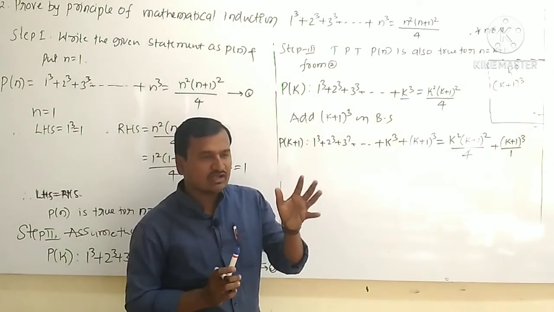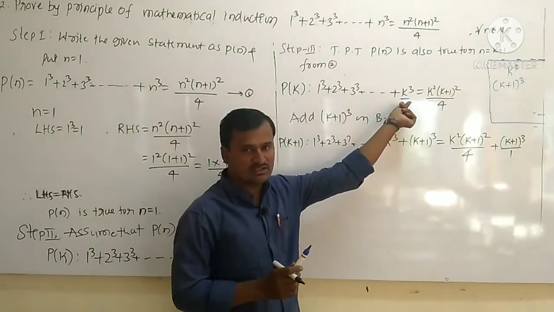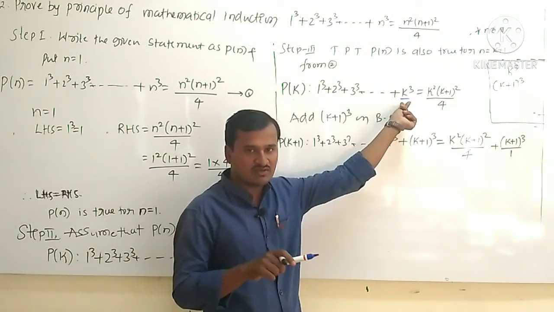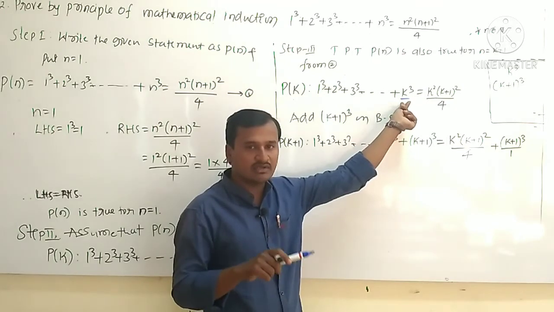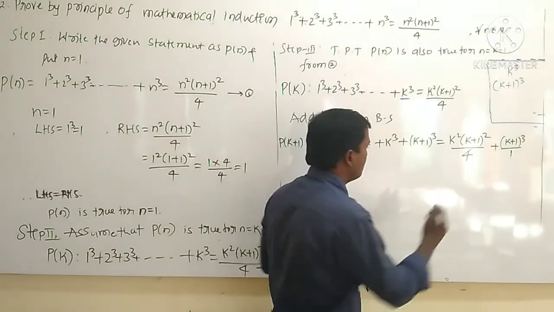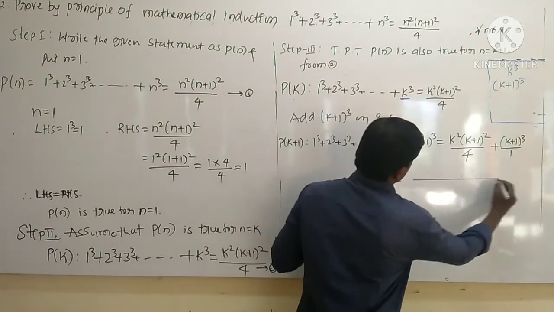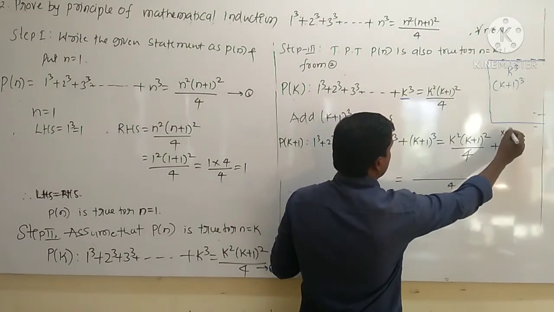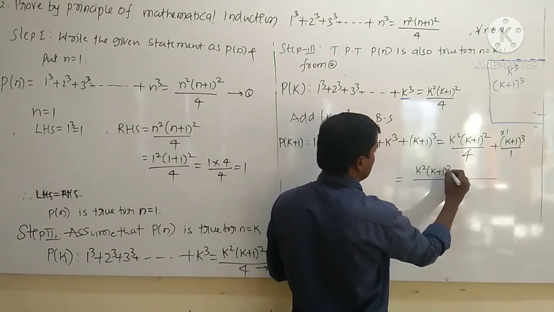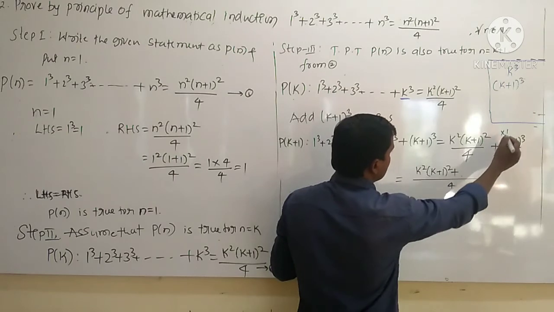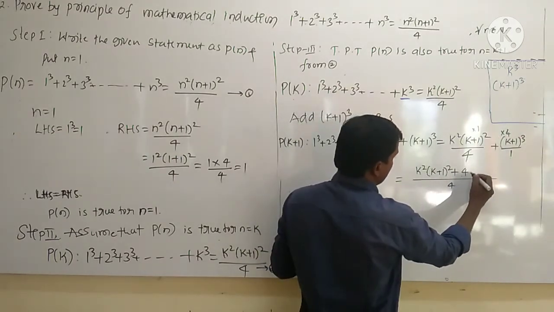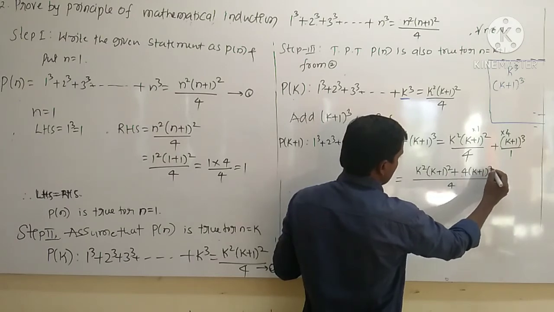So this depends on the nth term of the second equation, right? K plus 1, k square, k plus 1 whole square, k cube, k plus 1 whole cube. Now you have to simplify this one, right? So for simplification, what is the LCM? 4. Here you should multiply 1. So what is the remaining? K square into k plus 1 whole square, plus here you should multiply 4, here you should multiply 1. So therefore 4 into k plus 1 whole cube.